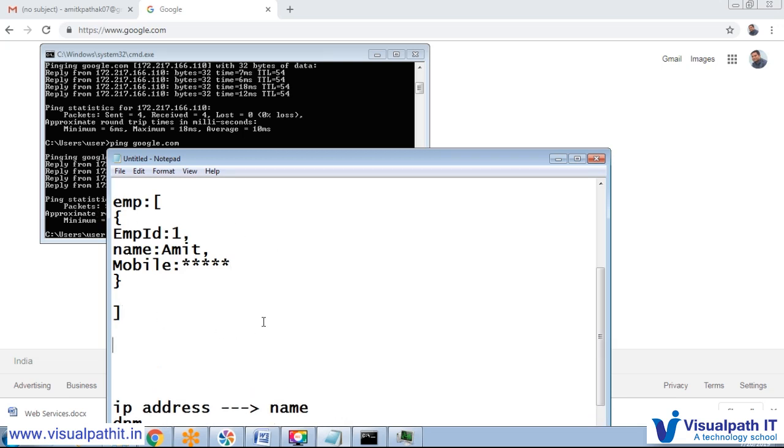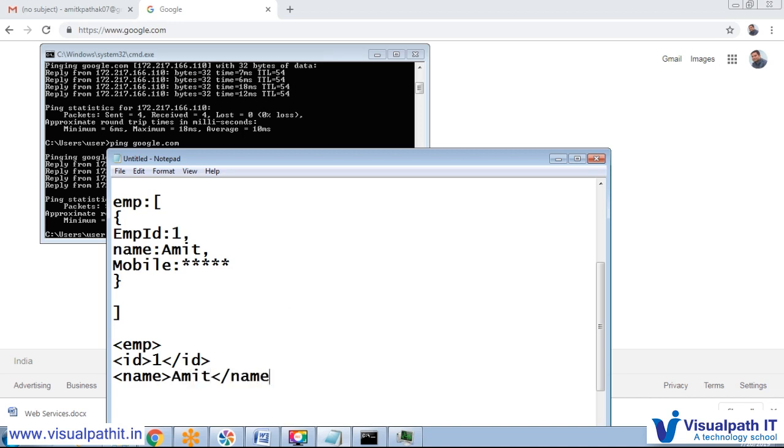The same thing, if XML is there, then we can generate like that. Employee, employee ID equal to something, like otherwise just employee ID 1, name Amit, mobile number something.